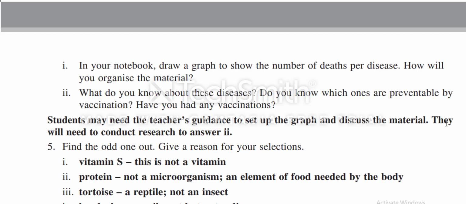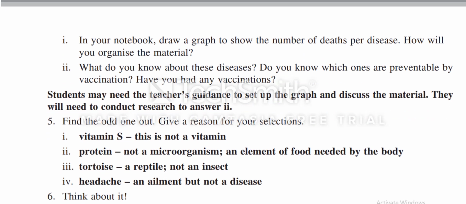All the students must search about it and prepare the exercise. Number 5, find the odd one out and give a reason for your selections. In the first line of your book, page number 19, you can see vitamin K, vitamin B, vitamin E, vitamin D and vitamin S. So vitamins K, B, E and D are present, but vitamin S is not present, so this is the odd one. Vitamin S is not a vitamin.